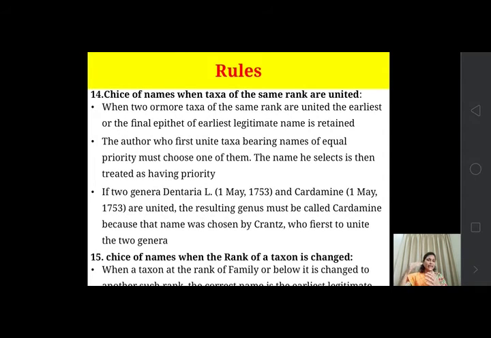So the name which was given earlier to a particular taxon is the one considered here.